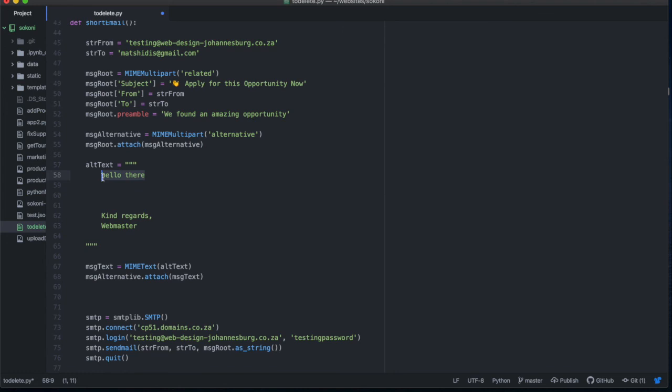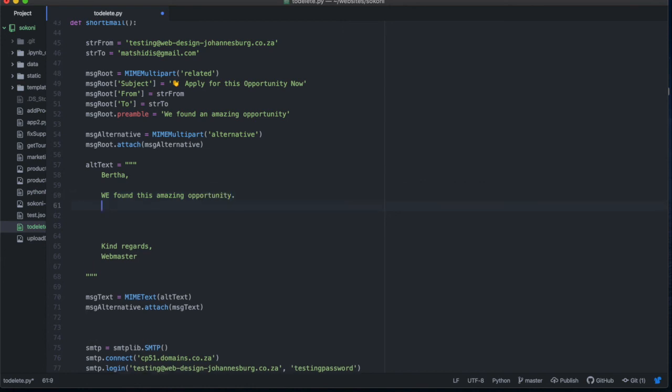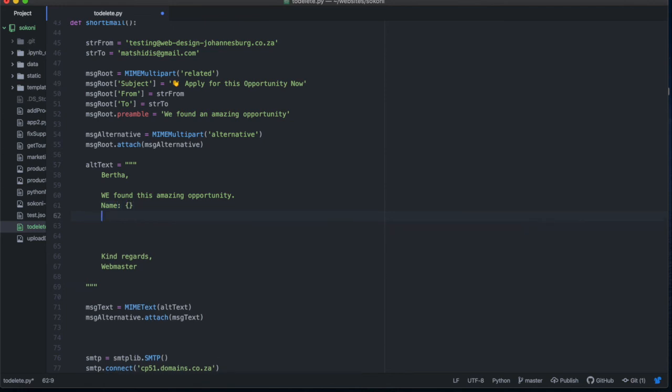I'm going to say, Bertha, hello. And then I'm going to say, we found this amazing opportunity, name. I'm going to say name, and I'm going to enter the same curly braces because I'll enter that data later. And the website URL is equal to that.